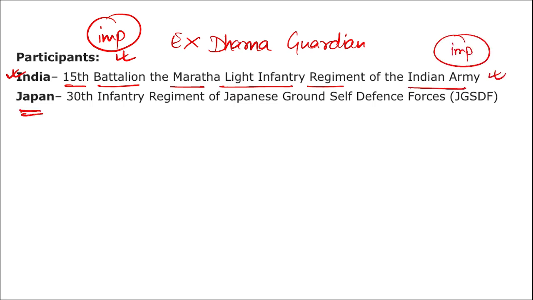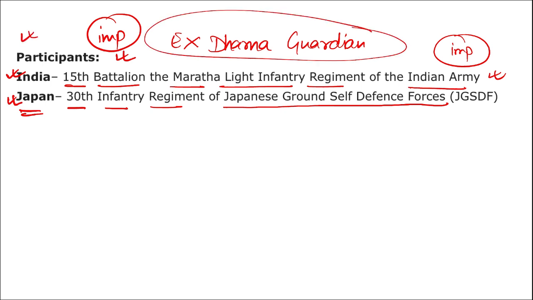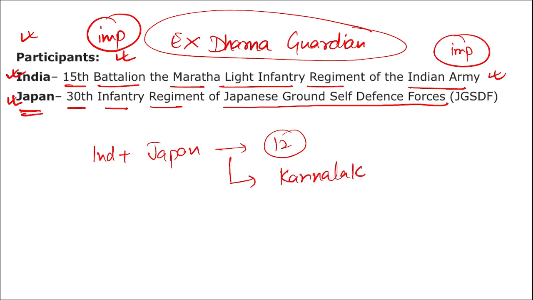Then if we are talking about Japan, the 30th Infantry Regiment of the Japanese Ground Self-Defense Force was from the Japan side, and the 15th Battalion of the Maratha Light Infantry Regiment from the Indian side. These are the participants in this Dharma Guardian exercise conducted between India and Japan. This was a 12-day long exercise. Where was this conducted? Location is Karnataka.